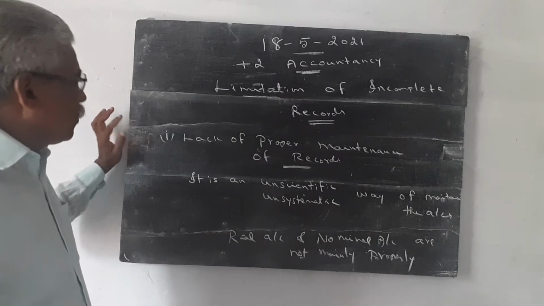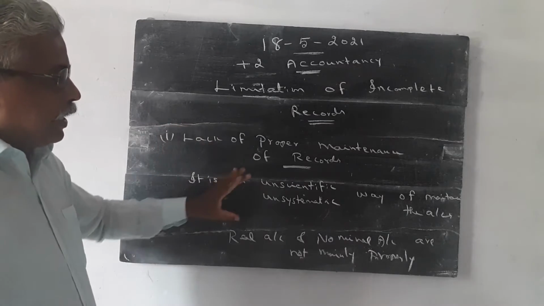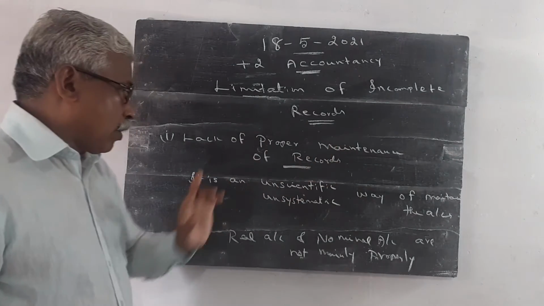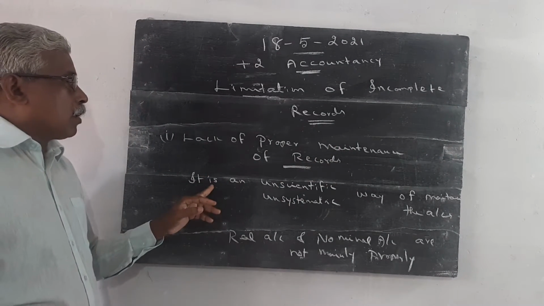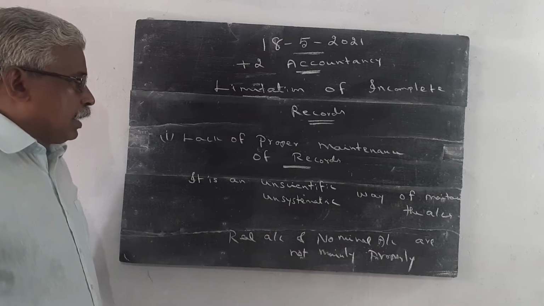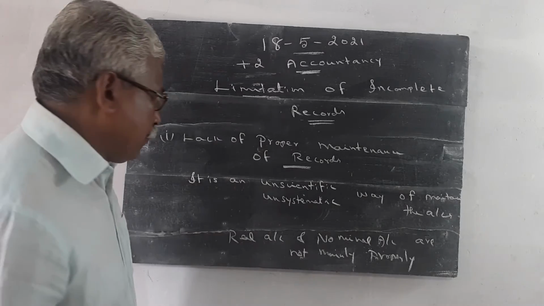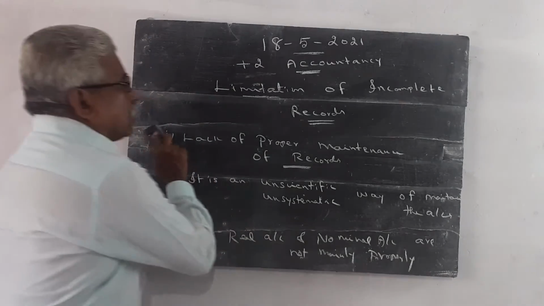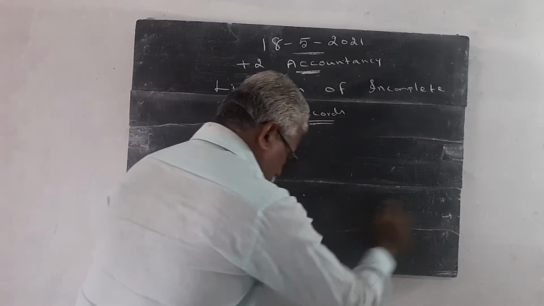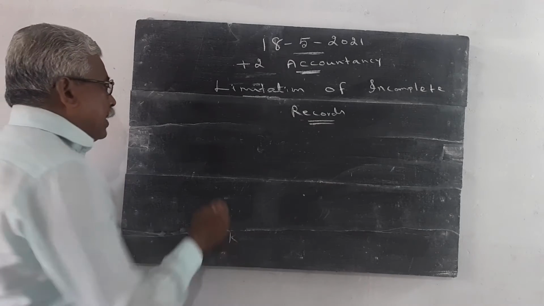Once again I repeat, try to write the headings and explain it. Lack of proper maintenance of records. Incomplete records is an unscientific way of maintaining the accounts. Real account and nominal accounts are not maintained properly. This is the first point. Then the second point, difficulty in preparing trial balance.